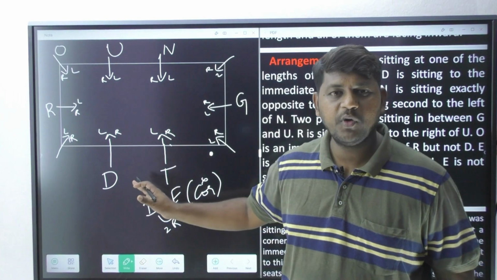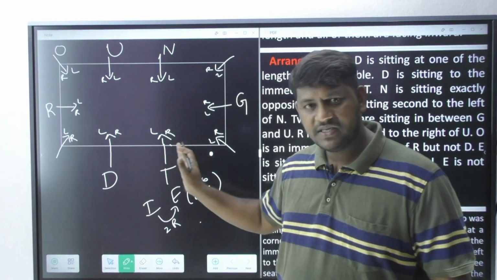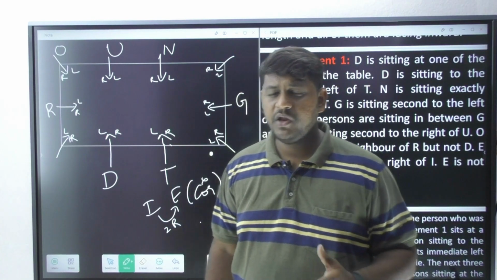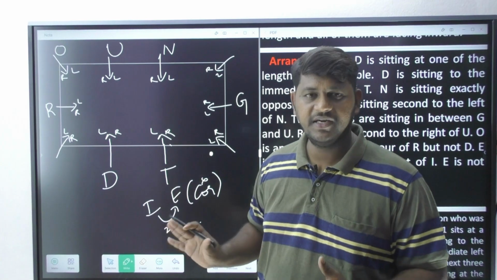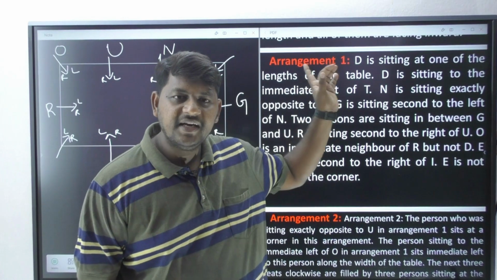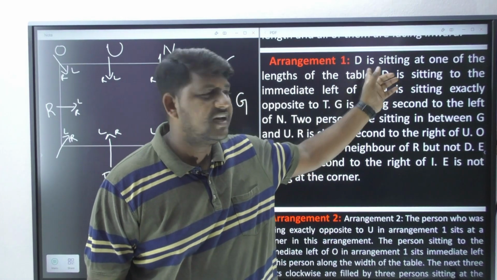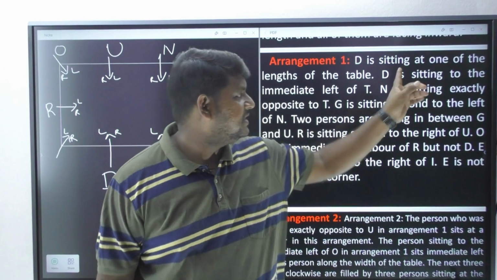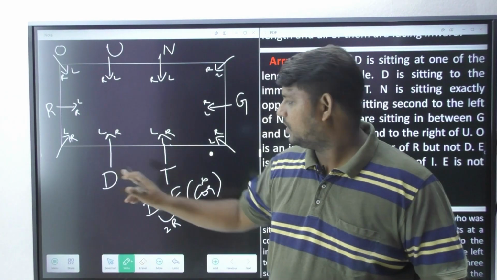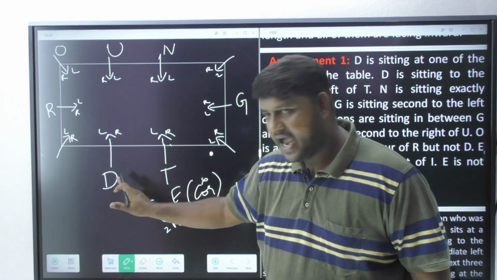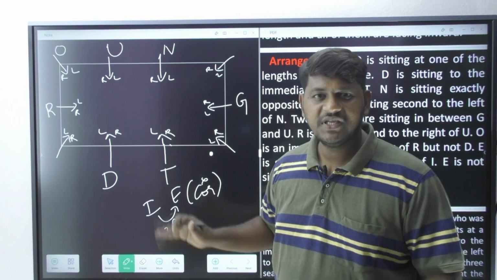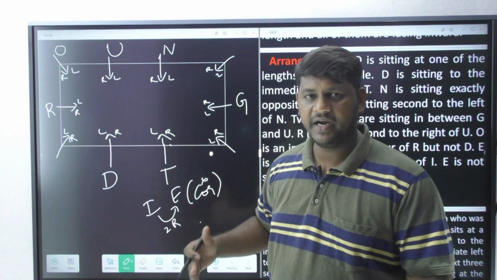Now what I am going to do here is, for one place going towards the right, that is the way I am going to arrange. You may ask me, sir, why are you arranging them towards the right side only? Why not towards the left side? Very simple. The first line itself is clearly mentioning, D is sitting at one of the lengths of the table. So it means D cannot come at the corner, so I have to allow this person to move towards the right side. Okay, let me just draw the rectangle, next possibility, rectangular table.